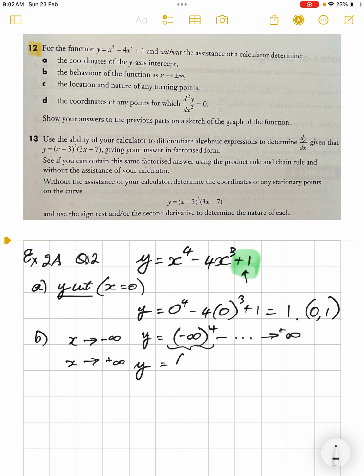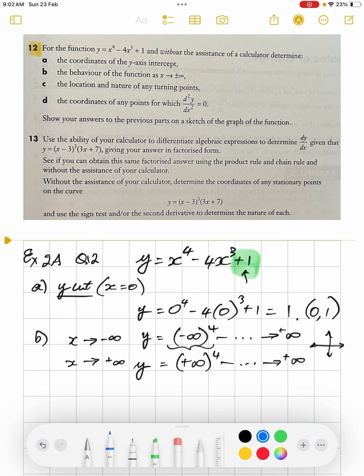And positive infinity to the power of 4 minus whatever is also positive. So really, as x approaches negative infinity, the graph approaches positive infinity, and as x approaches positive infinity, it also approaches positive infinity.